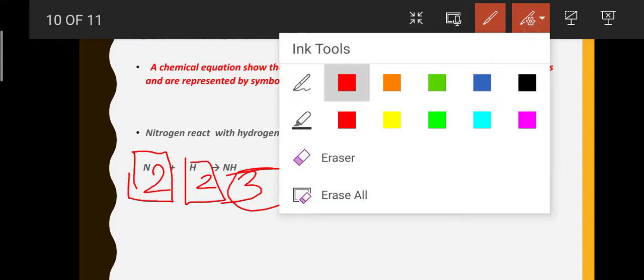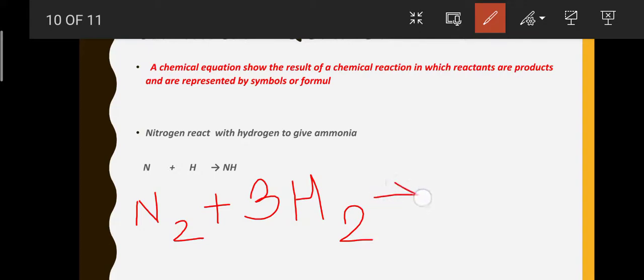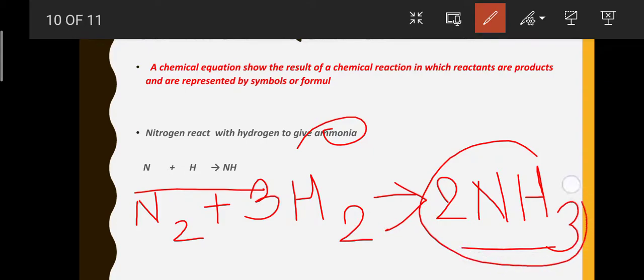So if we convert them again, let's write N2 plus 3 molecules of H2, it will be 2 molecules of NH3. That is, NH3 is the formula of ammonia.